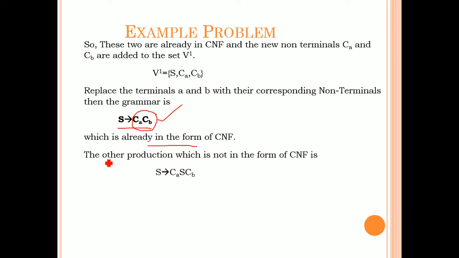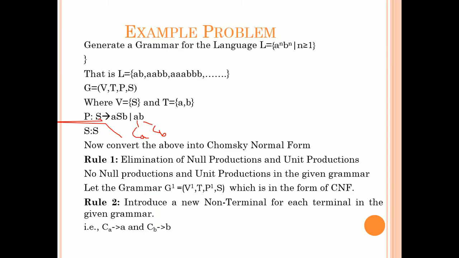Okay. Next, the other production which is not in Chomsky normal form is CASB. That is the production S tends to, the other production. What is the other production here? S tends to ASB. Okay.